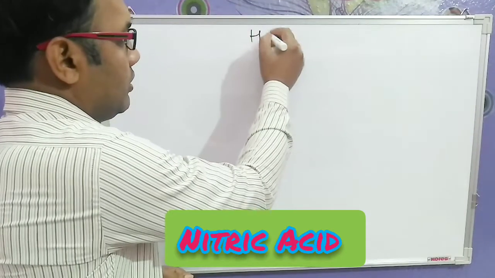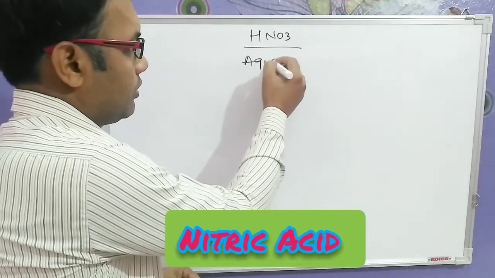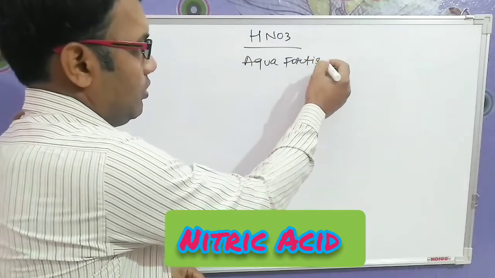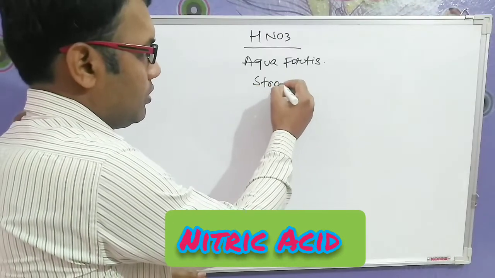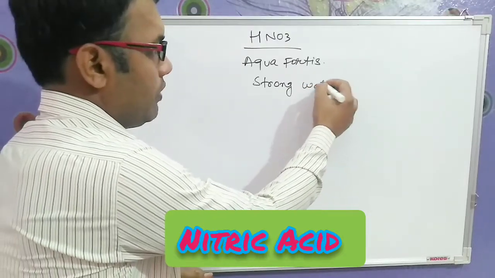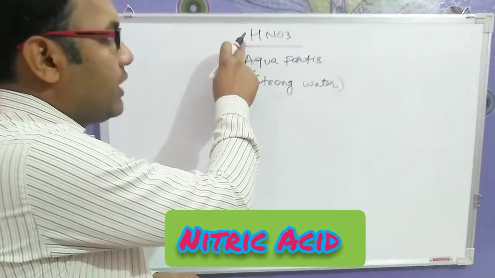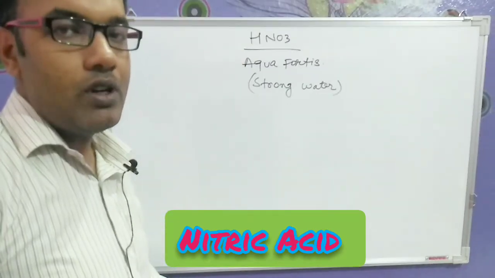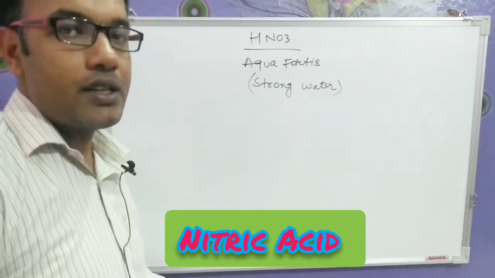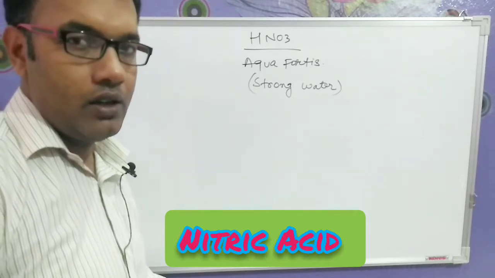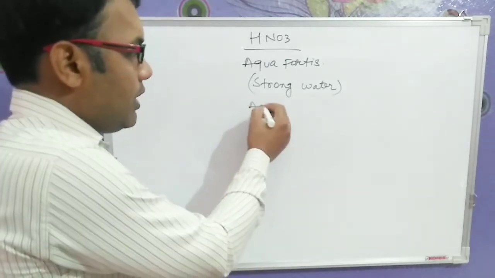Now nitric acid is also known as aqua fortis. In another word, aqua fortis means strong water. Now we will understand why this name is given to nitric acid. We all know that nitric acid is the only acid which is reactive with almost all metals, and it is the only acid which reacts with silver and dissolves it. The rest of the acids cannot dissolve any of the noble metals, because silver is considered a noble metal.